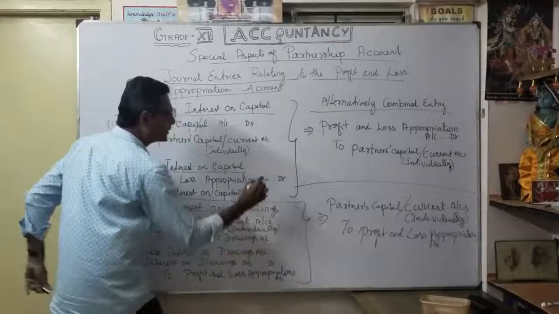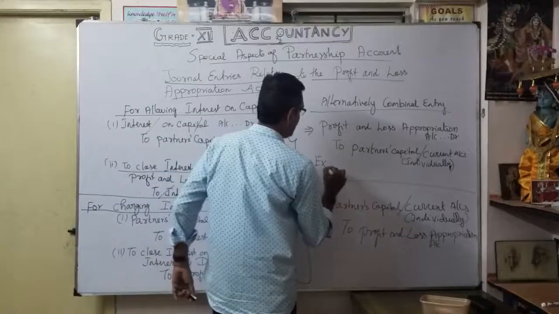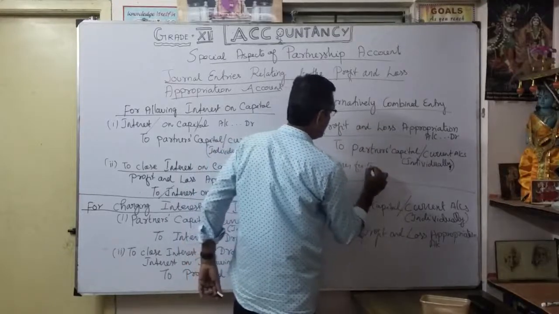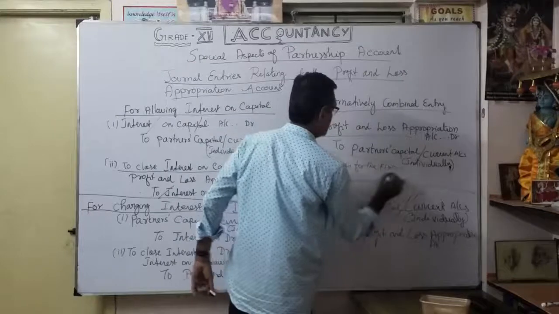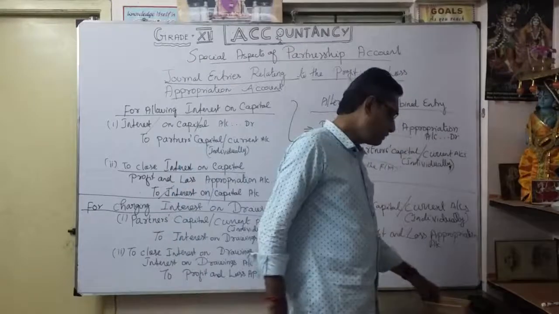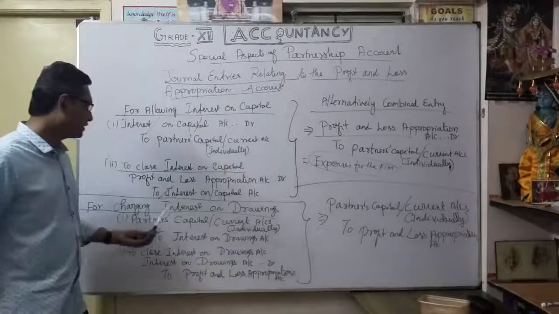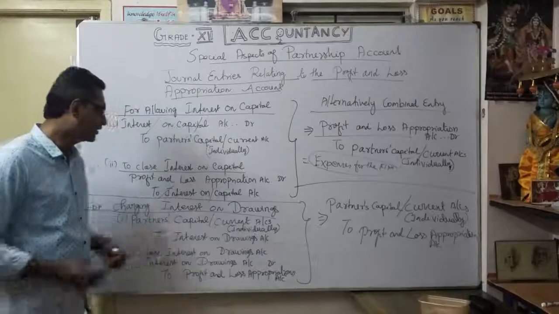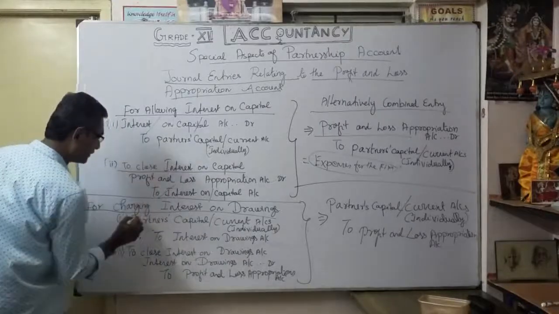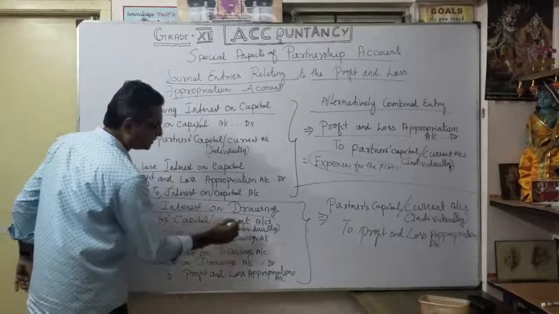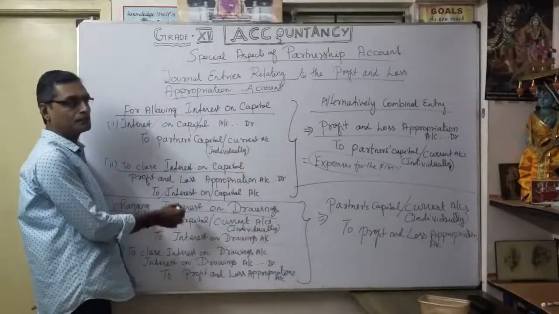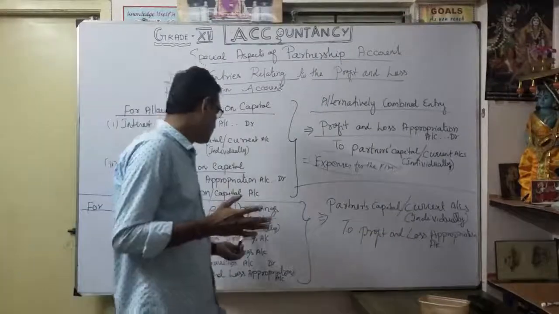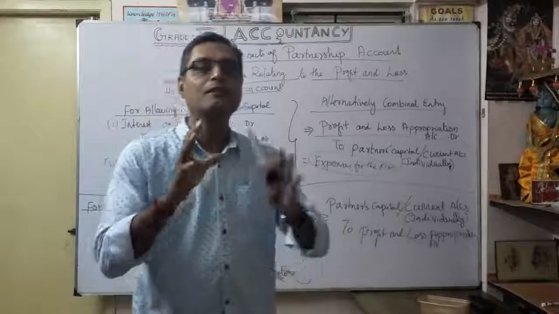You know already this is an expense, correct? That is going to be debited. These are expenses for the firm. That is what you have to keep in your mind. Then the second one, very simple, charging interest on drawings. How? You are going to debit partners' capital or current accounts individually. Everything is transferred to capital account if we are following the fluctuating capital method. Otherwise, if we are going to transfer to the current account, we are following the fixed capital method.